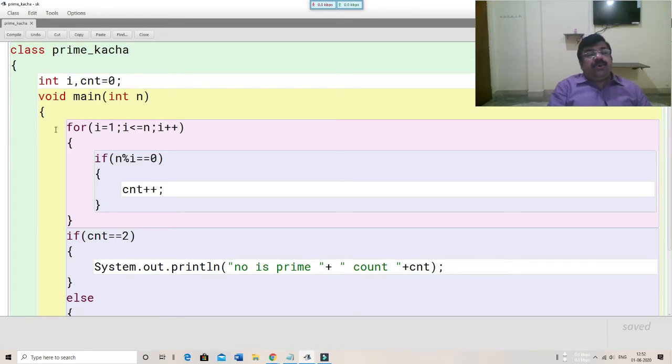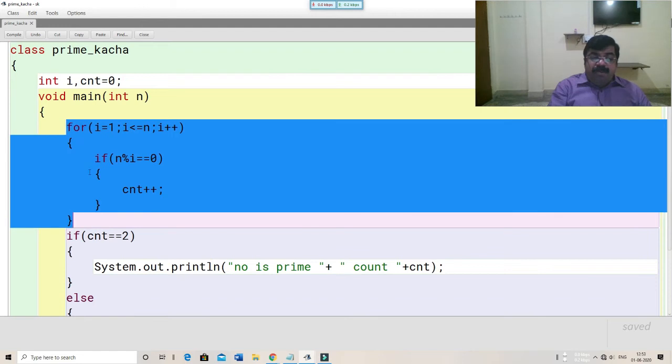Okay, so we take one example. We are giving the number 4 lakhs. This loop will run from 1 to 4 lakhs, checking every time whether 4 lakhs can be divided by the various values of i. When i is 1, is 4 lakhs modulus 1 equal to 0? Yes, so the count will be incremented. Then i will become 2, n modulus 2 equal to 0, that means 4 lakhs divided by 2 leaves 0. Yes, count will become 2, and so on.